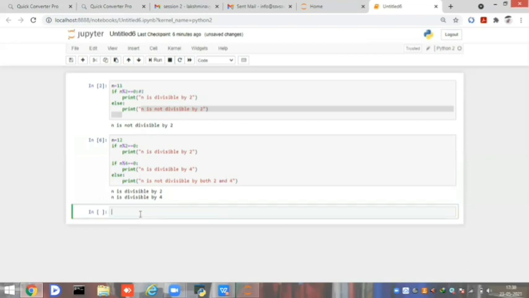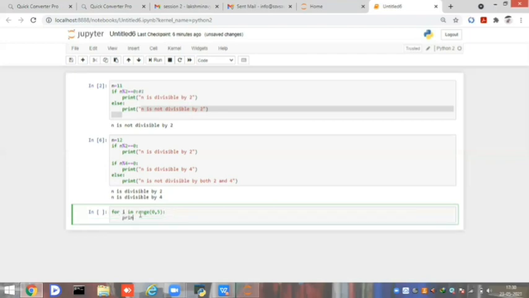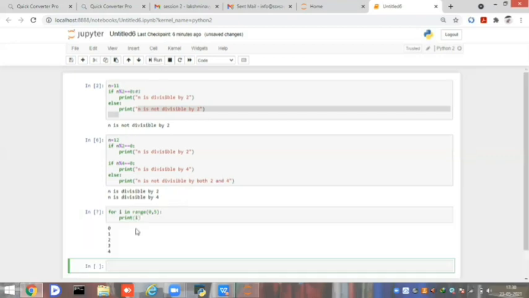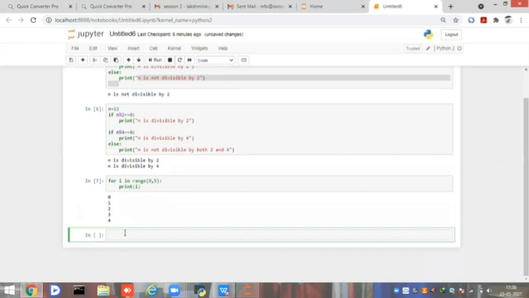Now I will write the code for the for loop. For i in range of 0 comma 5, and I am printing the value of i. See, as I told earlier, it goes to the n value minus 1. It prints till the value 4. In this way the for loop works.